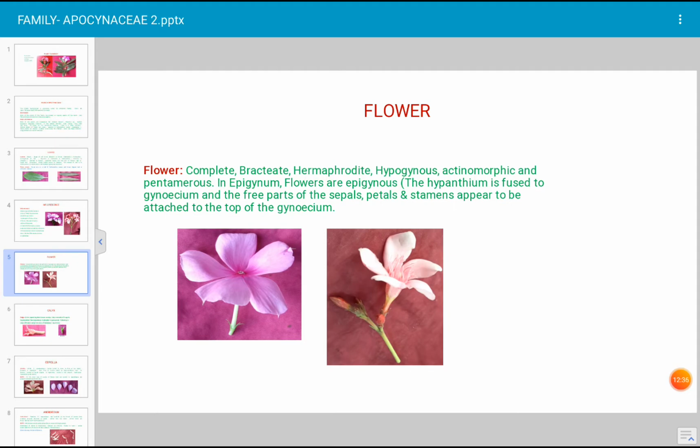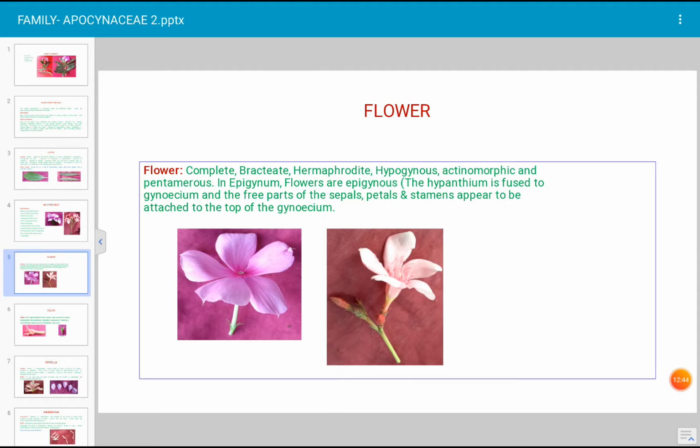That means the hypanthium is fused to the gynoecium, and the free parts of the sepals, petals and stamens appear to be attached to the top of the gynoecium. If such a condition occurs in the flower, as in the flower of Epigynum, the name of the plant, such a flower is described as an epigynous flower.